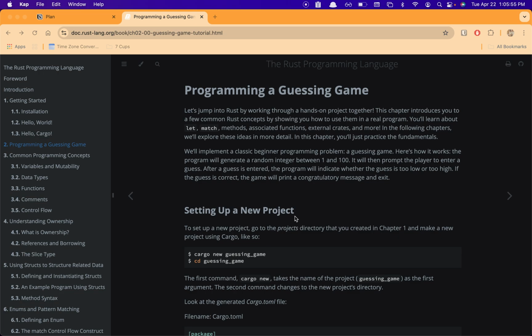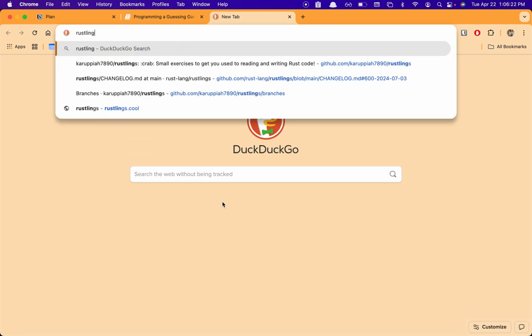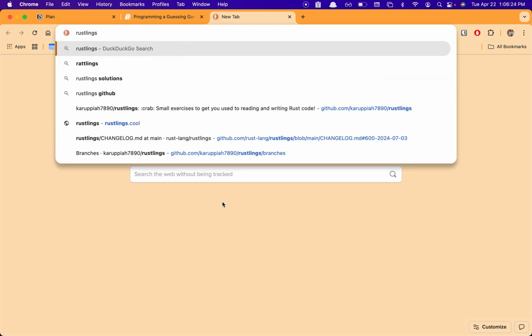Hello, folks. In this video, I'm trying to show you how I'm learning the Rust programming language. I've gone through the first chapter and gotten some idea of how Rust installation works. I've done this before, twice, years ago, but I didn't get through too much. I was working through this thing called Rustlings.